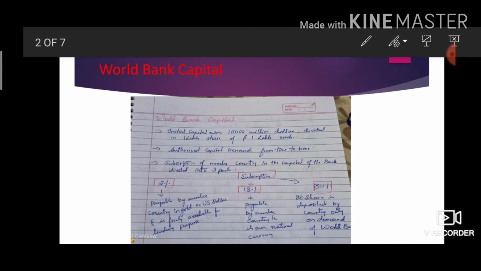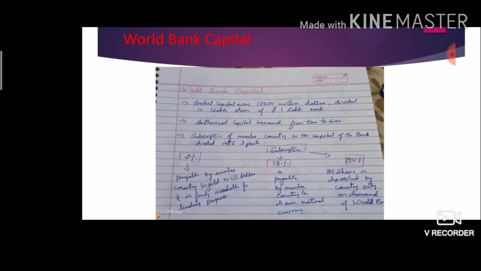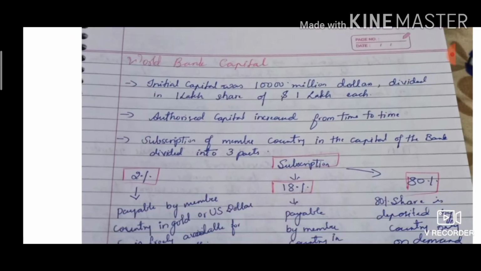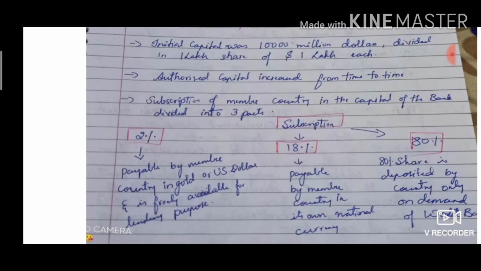Next, the subscription of member countries in the capital of the bank is divided into three parts: 2%, 18% and 80%. You need to know it, and it's very important. See here, the 2% is payable by the member country in gold or US dollar and is freely available for lending purposes.